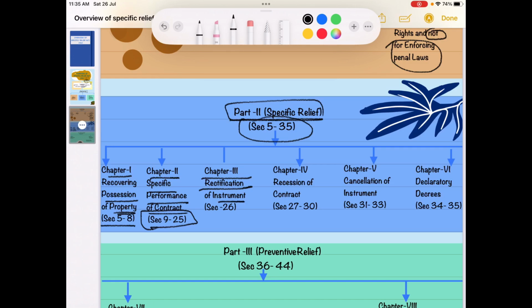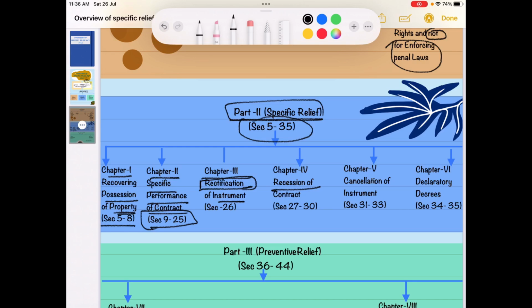Then we will be discussing under chapter 3 the rectification of instrument. If after making the instrument or contract you rectify certain clauses in the contract, that is what rectification talks about, that specific performance can be claimed only after the rectification. That is what we will be discussing under chapter 3.